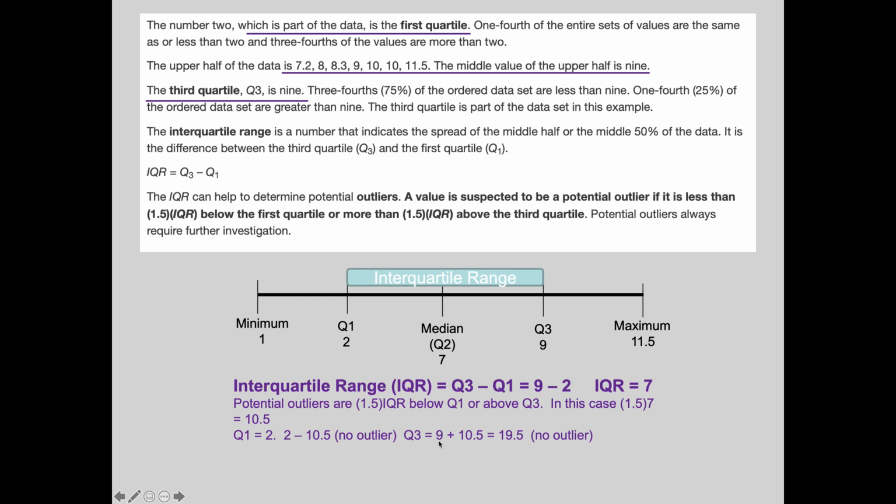For quartile 3, you look at 9 and you add 10.5, and that gives me 19.5, and there is no score greater than that. So therefore, there's no outlier there either. Okay? I would imagine right about now, the concept of interquartile range, third quartile minus first quartile, you're probably pretty comfortable with, but the notion of outliers you're probably a little fuzzy with. So we're going to keep going.